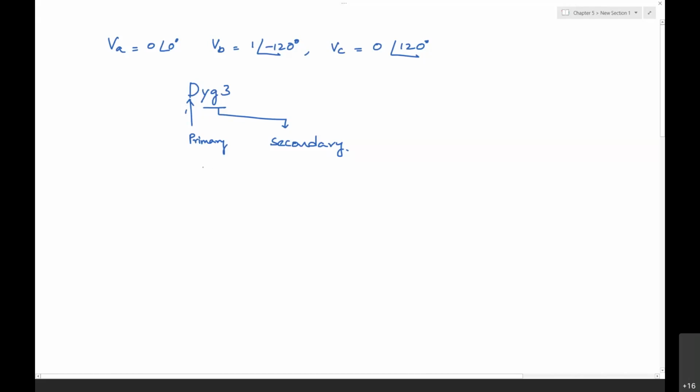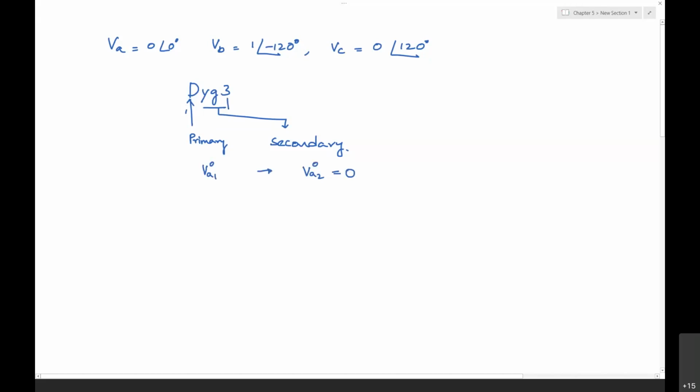So the zero sequence on the primary will exist, but it will only circulate in the delta. It won't be transferred to the secondary side. The secondary side zero sequence voltage is 0. This is the first thing.